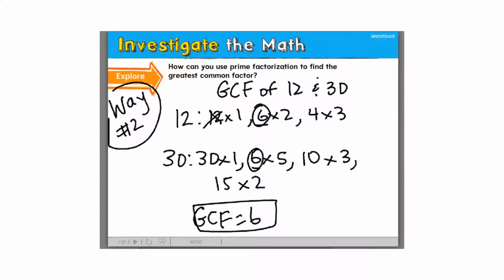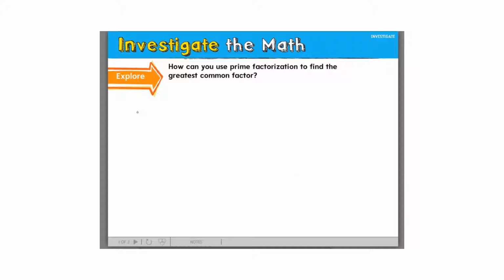Now here's the part where you have to really pay attention and think about what's going to work best for you. Do you see why, in way number 2, if you don't know your basic facts very well, you might forget something, like 15 and 2? And what if my second number was 45? So watch this. What if I have 30 and 45?